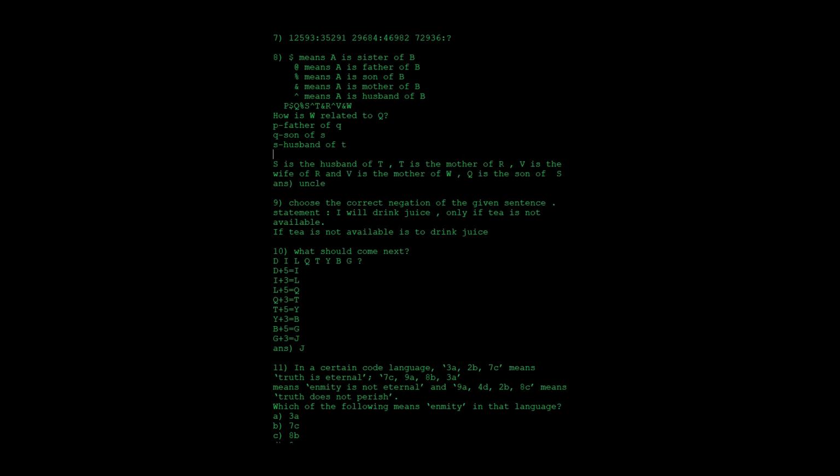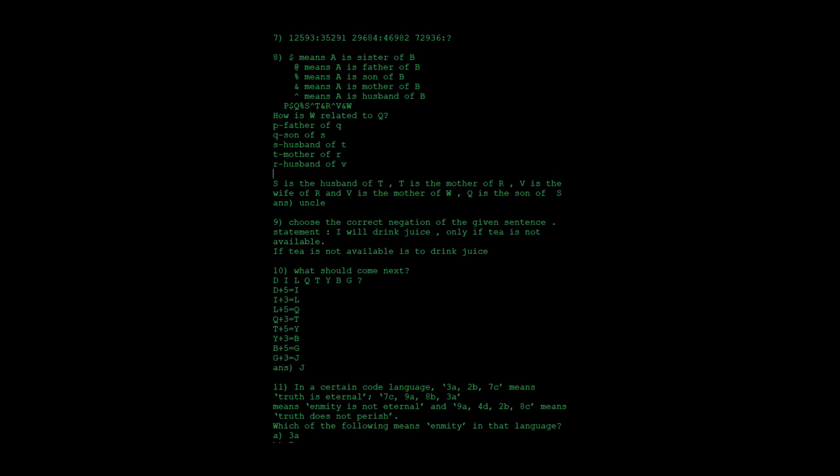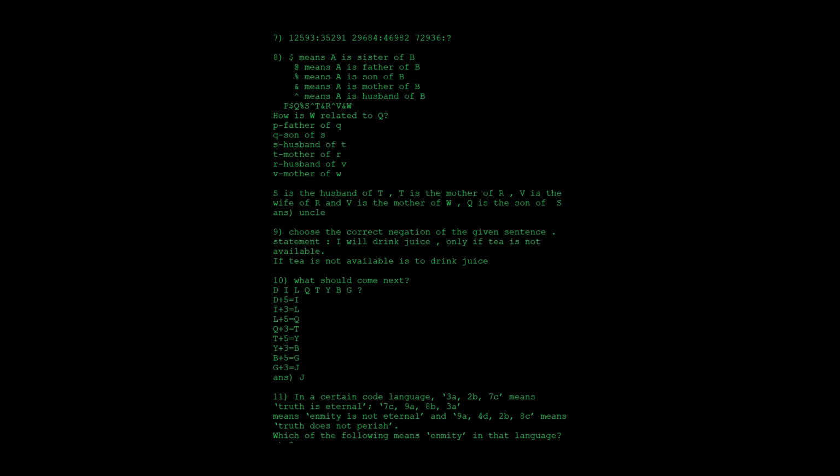Next, T ampersand R means A is the mother of B, which means T is the mother of R. Next, R raised to V, again A is the husband of B, means R is the husband of V. The last one is V ampersand W, which means V is the mother of W. So these are all the scenarios. Next, they ask how W is related to Q.